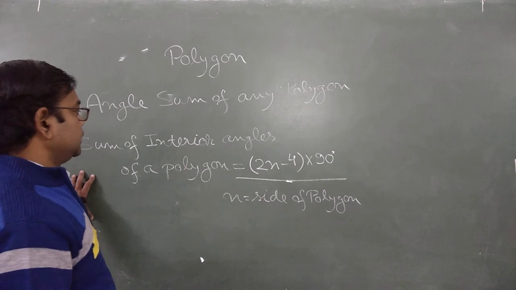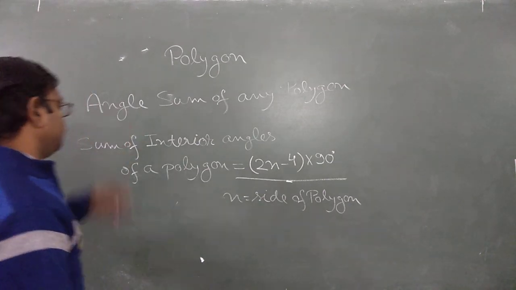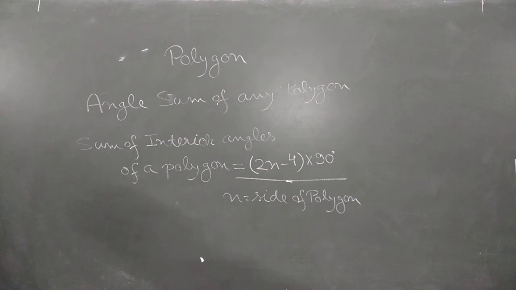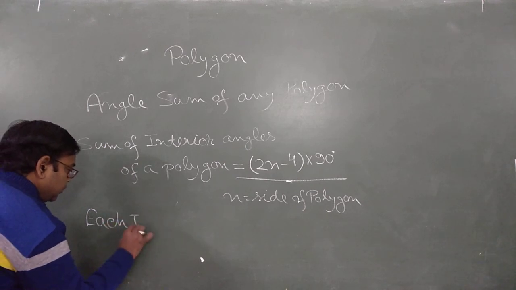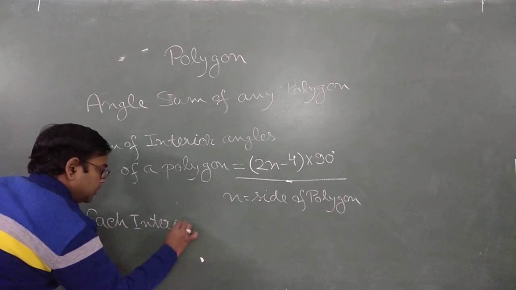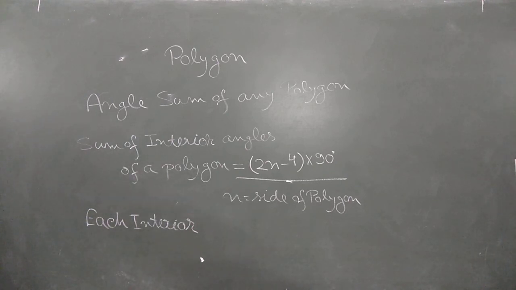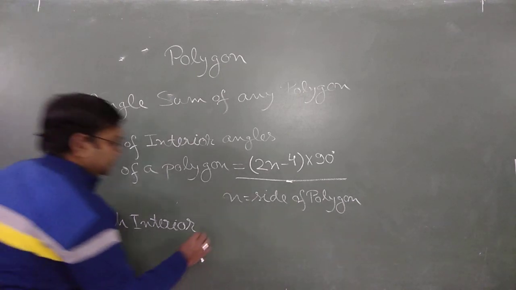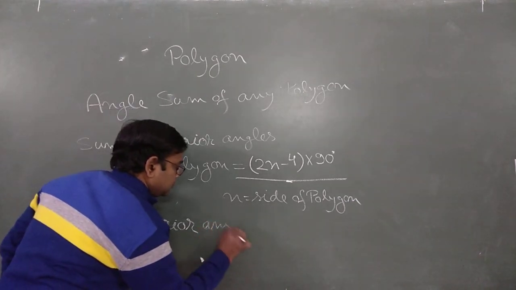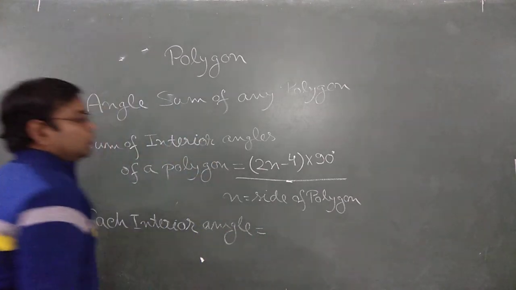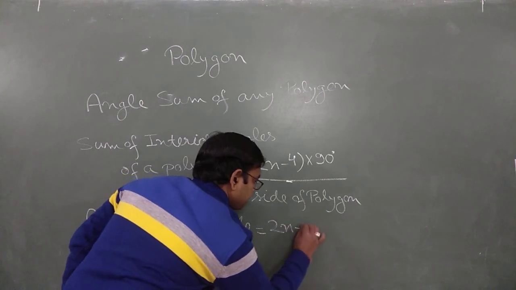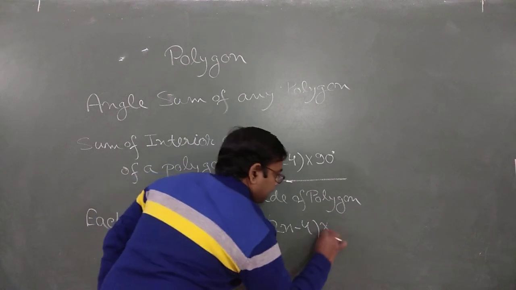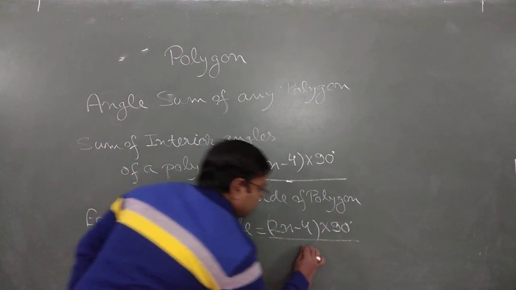The value of each interior angle, all we are discussing is about a regular polygon: each interior angle equals this sum divided by n.